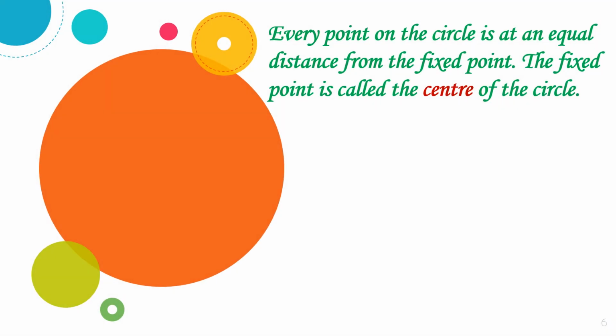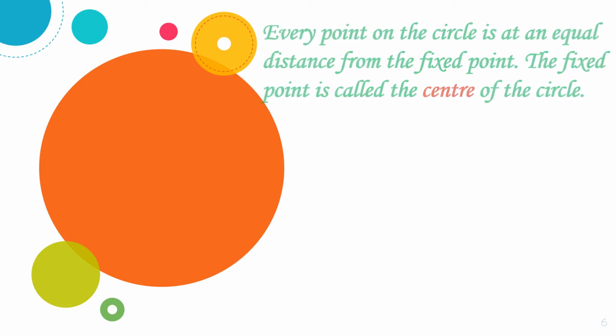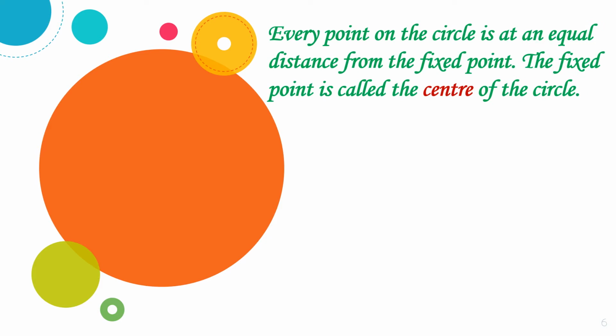Children, now let's learn about the center of the circle. Every point on the circle is at an equal distance from a fixed point. The fixed point is called the center of the circle. See this yellow circle. The dots on the yellow circle are at equal distance from this fixed white point. Therefore, this fixed white point in the yellow circle is known as the center of the circle.